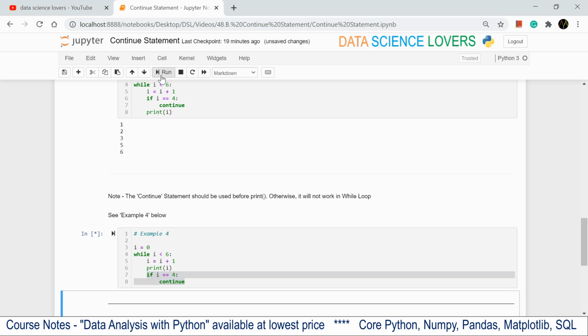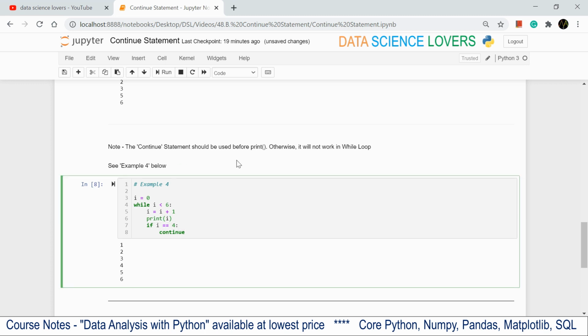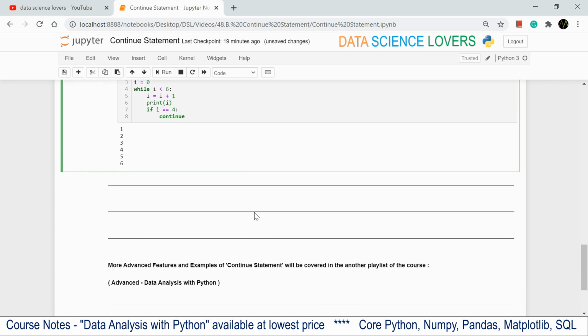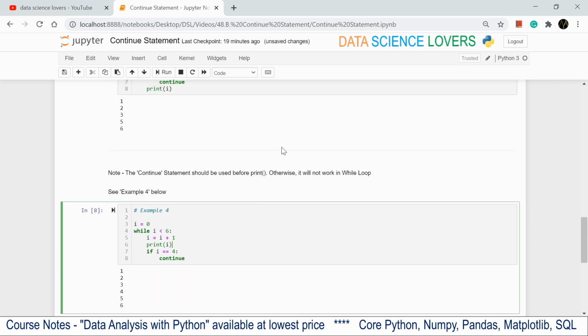If I run this, you can see the continue statement doesn't have any effect on this output. It is printing all the elements from 1 to 6. So the continue statement should be used before the print function. So these are the basic examples of the continue statement in the for loop and while loop.